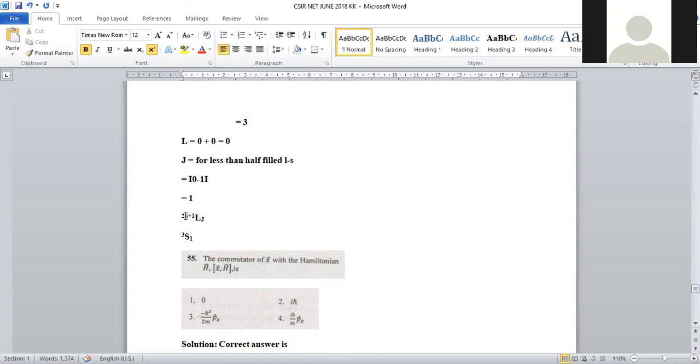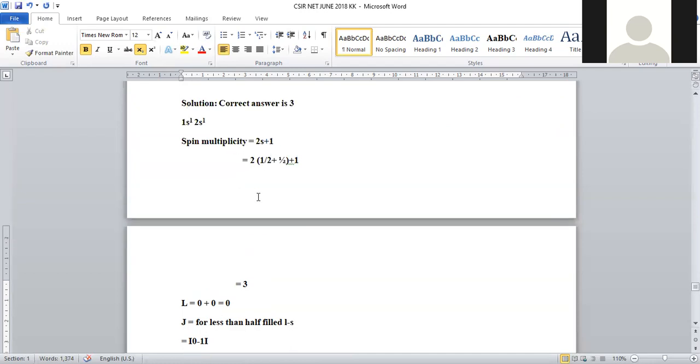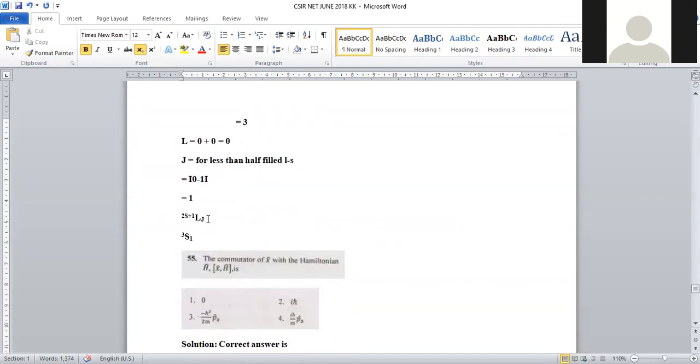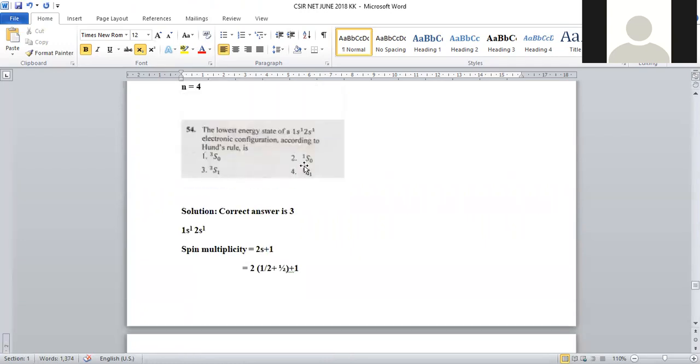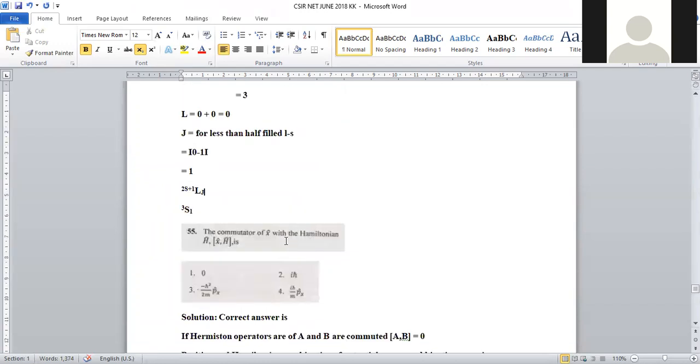Now the term symbol is L to the power 2S plus 1 with subscript J, right? So this is a representation of the energy state. Now L is given as S, because if L value is 0, it is an S orbital, right? 2S plus 1 is given as 3, just now we calculated 2S plus 1 as 3. So J value is given as 1. 3S1 is the lowest energy state of this 1s1, 2s1 electronic configuration.